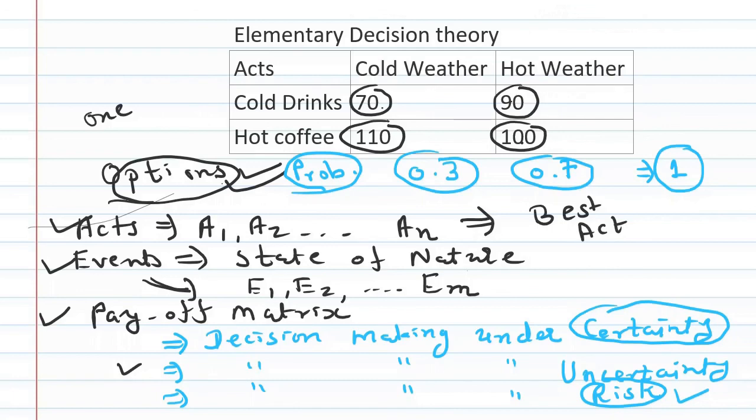In this chapter we are also going to discuss some ideas related to decision making under risk. In decision making under risk, we are going to study expected monetary value and expected opportunity loss, etc. some criterions. So these are the fundamental concepts related to decision theory. In next few lectures, we will discuss decision making under uncertainty as well as decision making under risk.